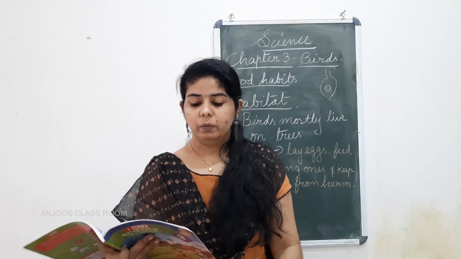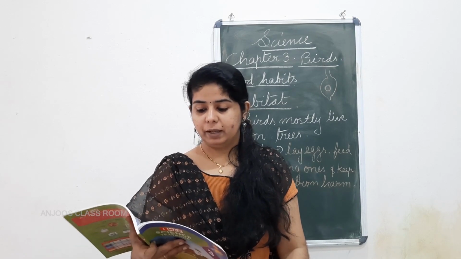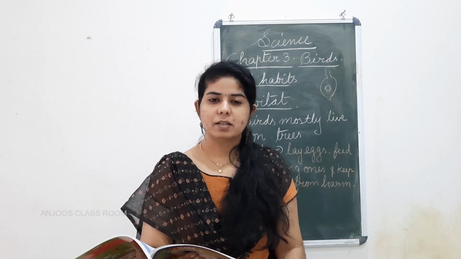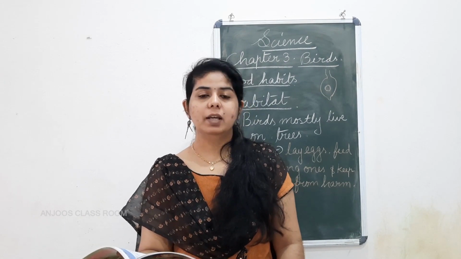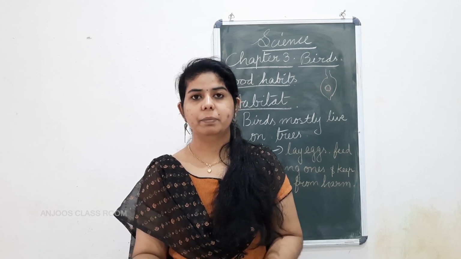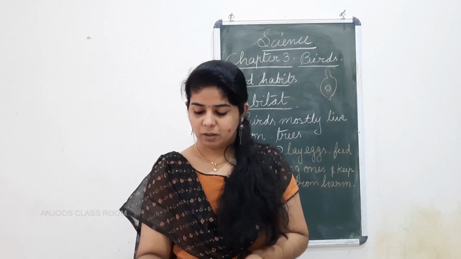We can also keep food for them in bird feeders. You can see the bird feeder picture also. So these are some things you can do to take care of the birds around us. So that's the chapter.